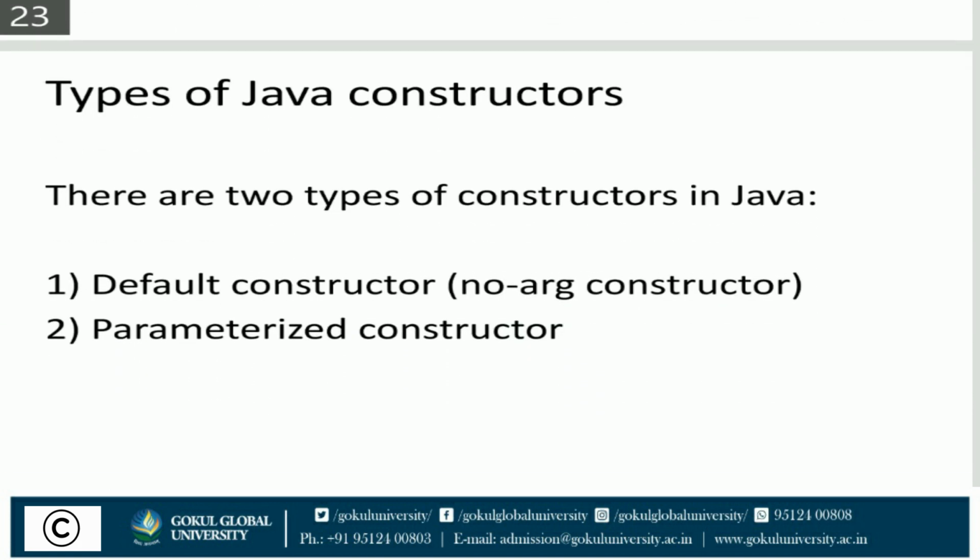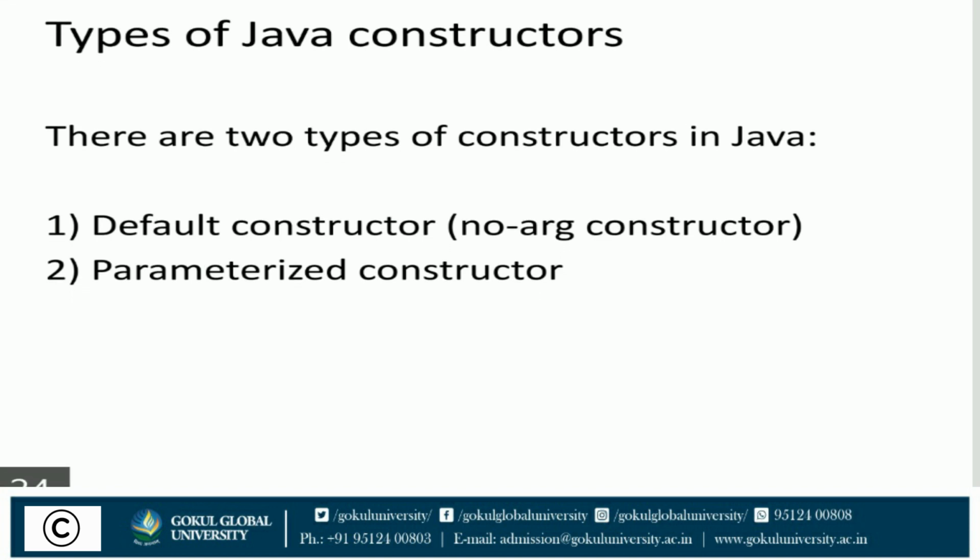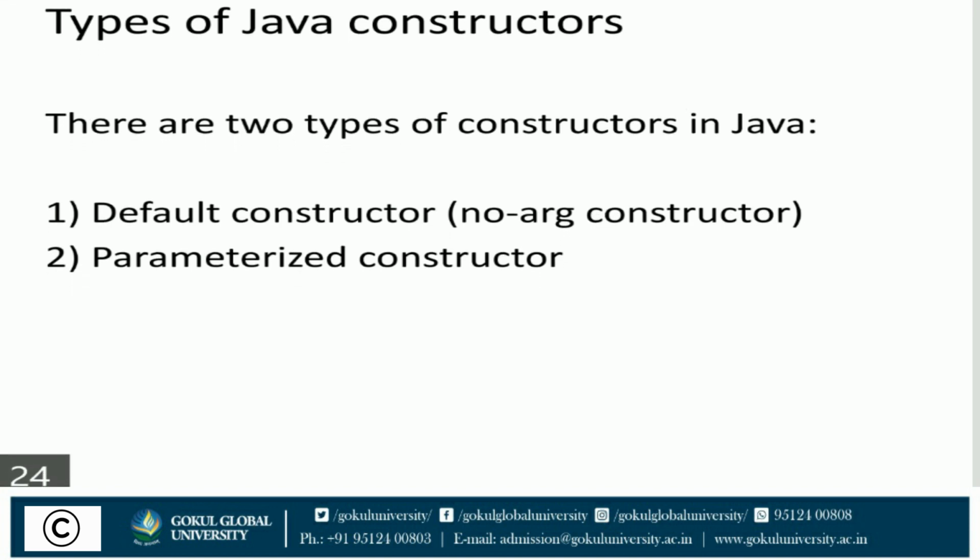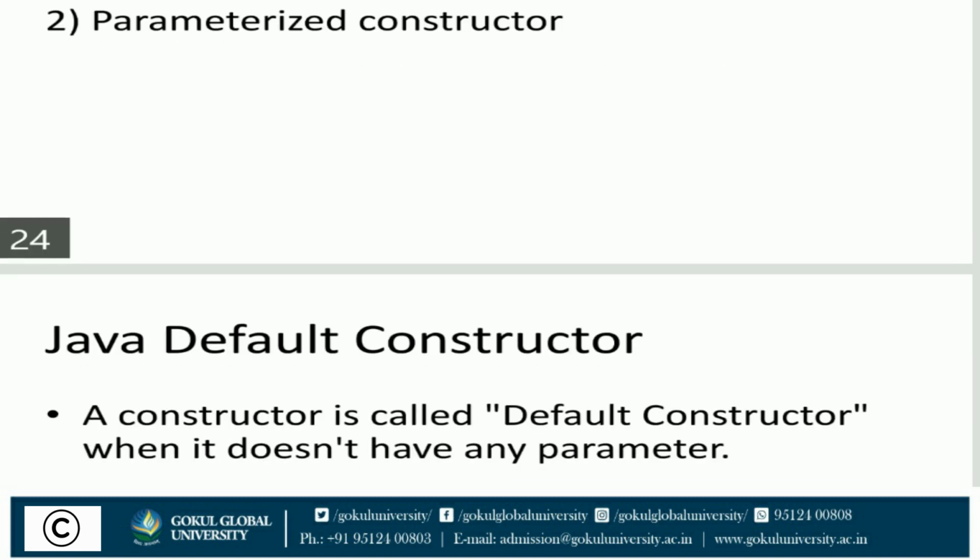Types of Java constructor. There are two types of Java constructors as mentioned below. Number one is default constructor or no argument constructor. Number two is parameterized constructor. Both of them are explained here in brief.